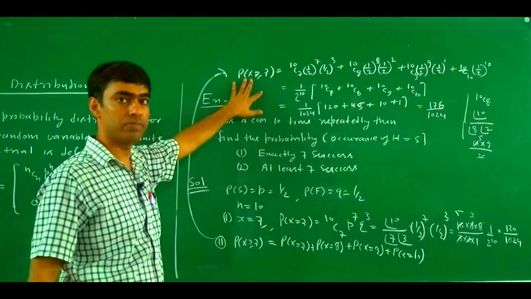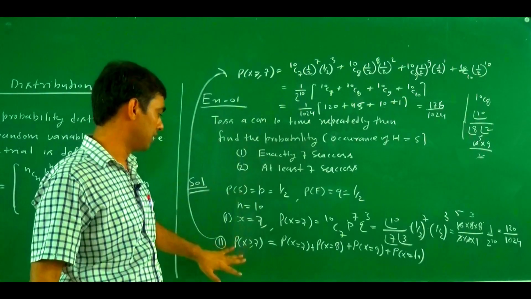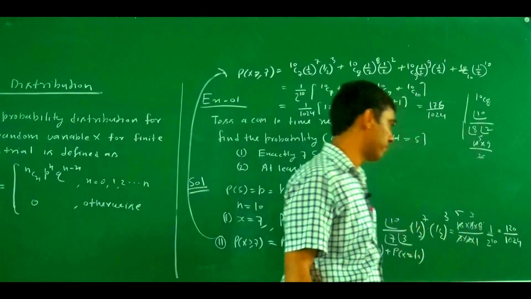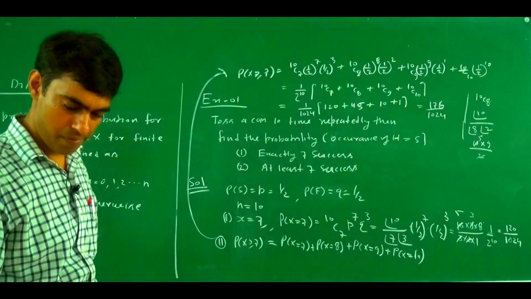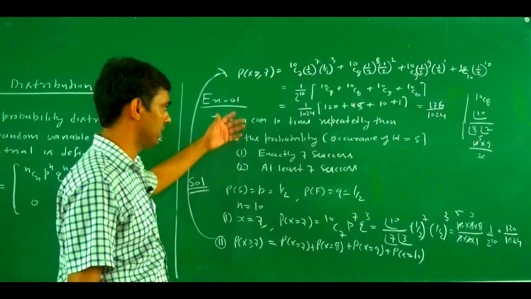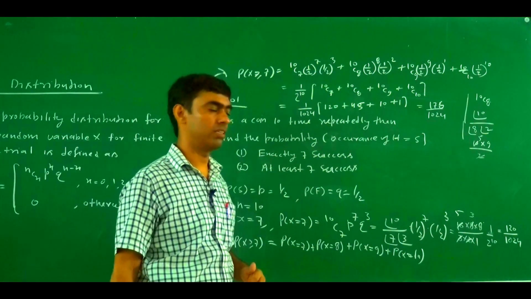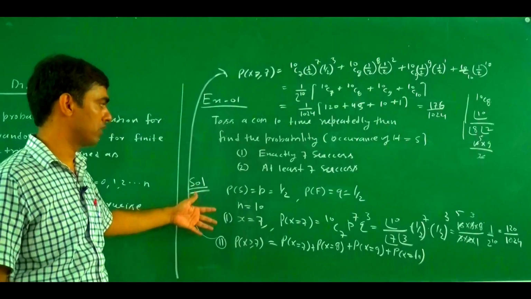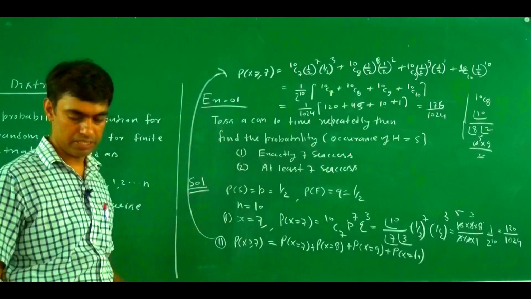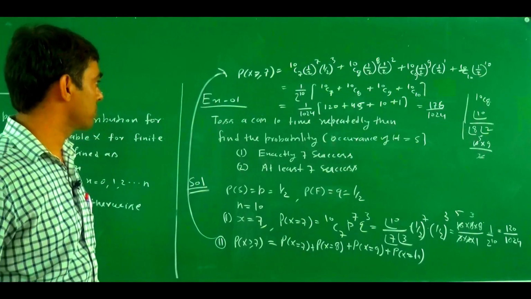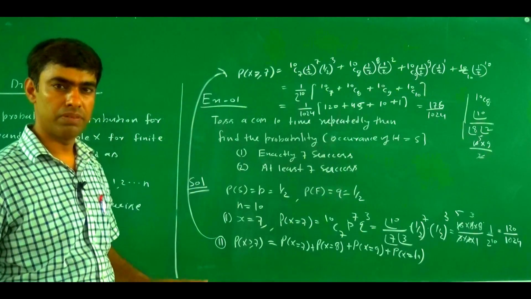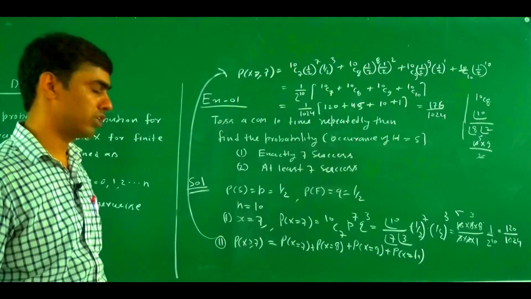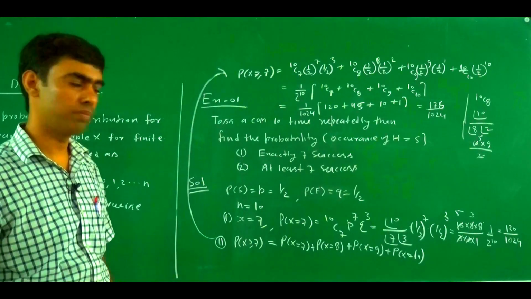This is the probability of at least 7 heads, and this is the probability of exactly 7 heads, which is 120 by 1024. You may check the calculation of these terms with the help of a calculator, in case something is wrong. This is a very simple example of how we solve probability questions with the help of a binomial distribution.